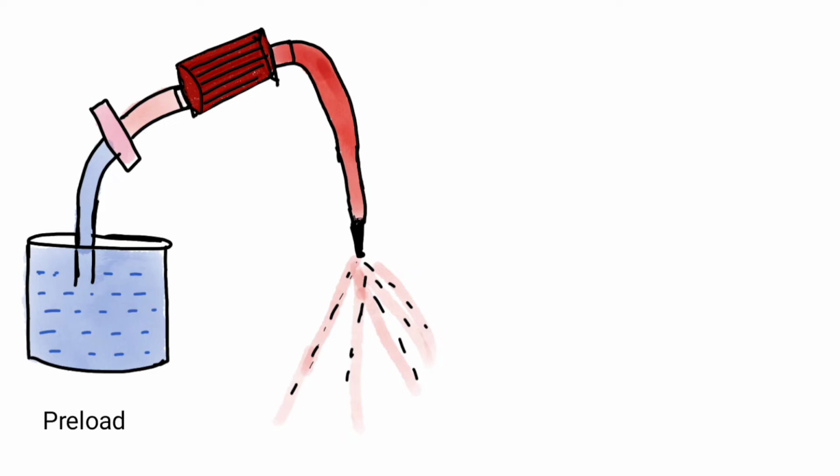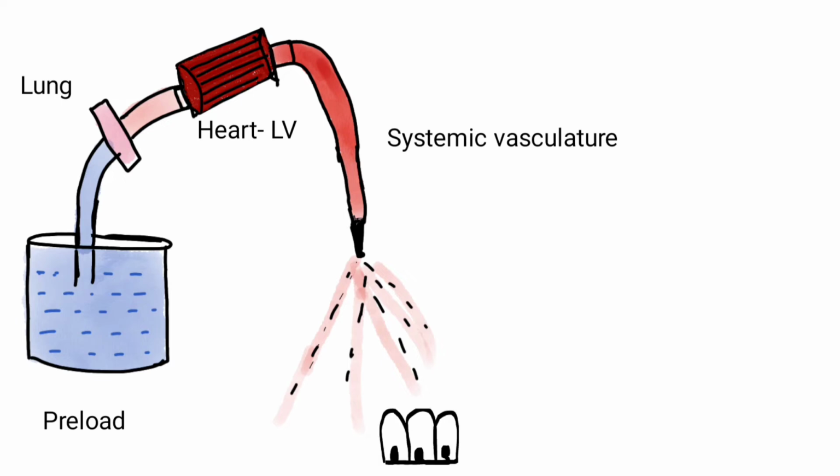The water tank corresponds to the preload. Then there is the lung, and from the lung to the motor, the heart or left ventricle, it is the pulmonary circulation. The motor is the heart or the left ventricle, and next is the systemic vasculature. All this together gives the tissue perfusion.